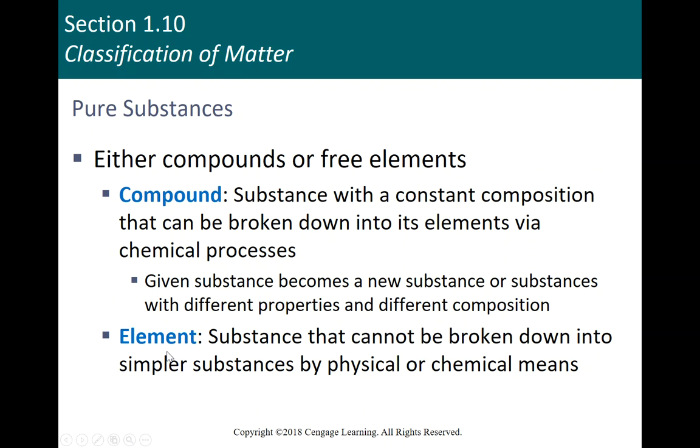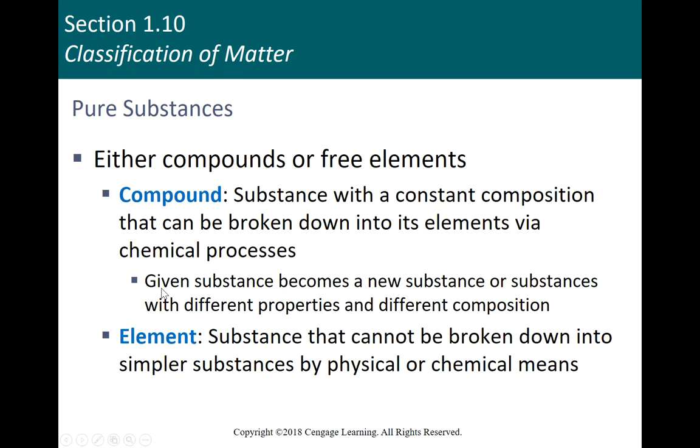An element cannot be broken down into simpler substances by physical or chemical means. An element is as small as it gets in terms of the things that we do in the chemistry lab, like physical or chemical changes. You can use nuclear changes to actually break that down smaller, but we won't be using those.